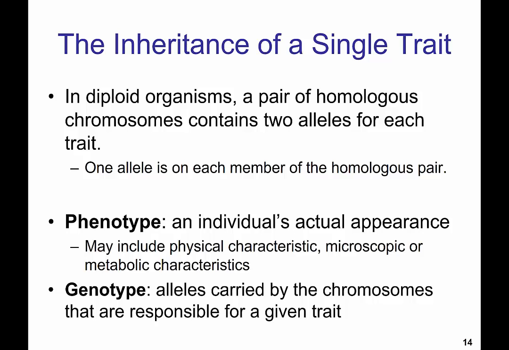Phenotype is an individual's actual appearance. This may include physical characteristics, microscopic or metabolic characteristics. So this is the phenotype, physical appearance. For pea plants, this is things like if it's tall, if the flowers are purple, etc. For humans, this would be whether or not you have freckles, whether or not you have a bent little finger. The genotype describes the alleles carried by the chromosomes that are responsible for a given trait.